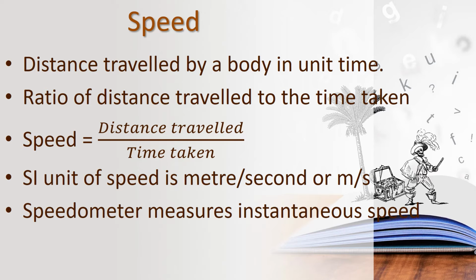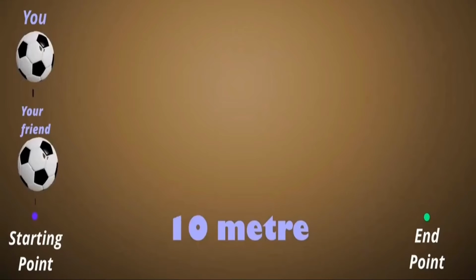Children, let us see an example. See, if you and your friend are playing with balls, both of you are playing by making the ball roll. The starting point and the ending point of the ball are the same for both.